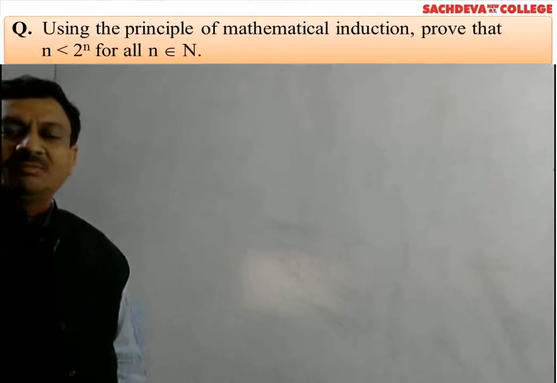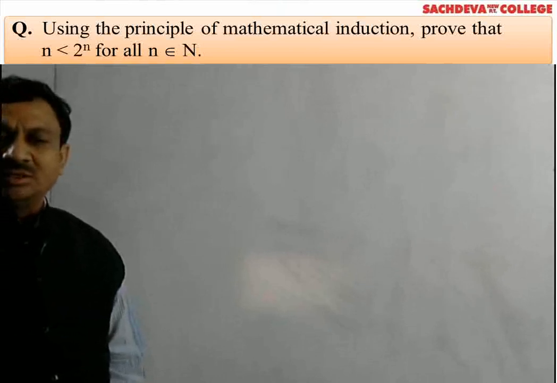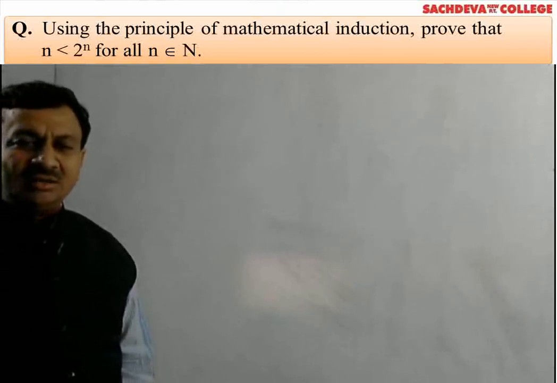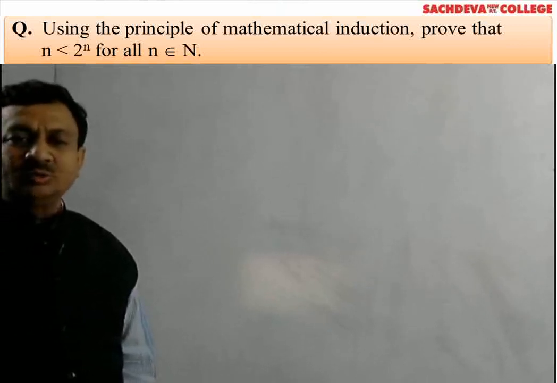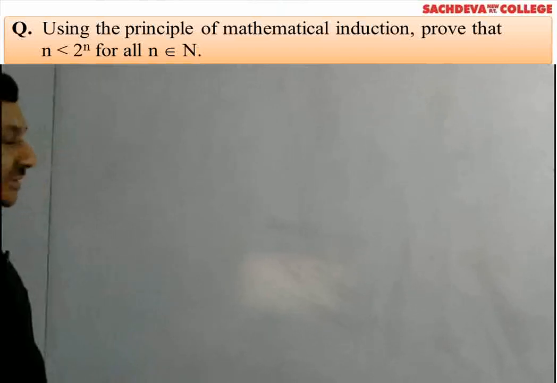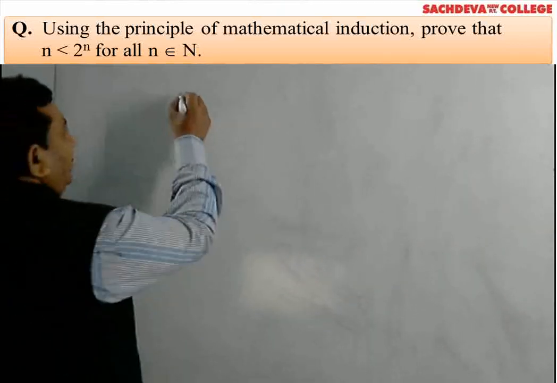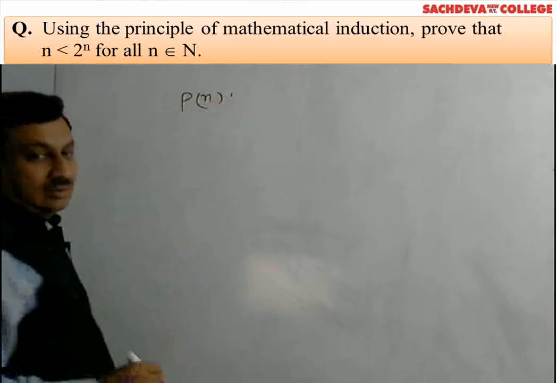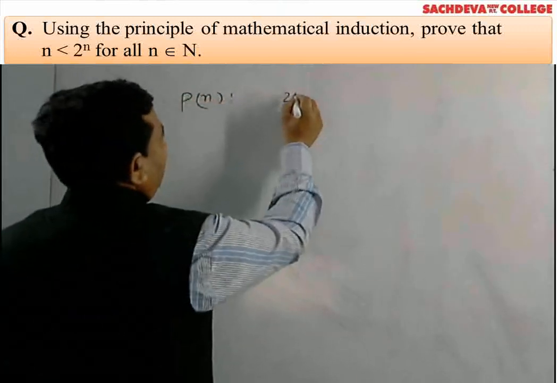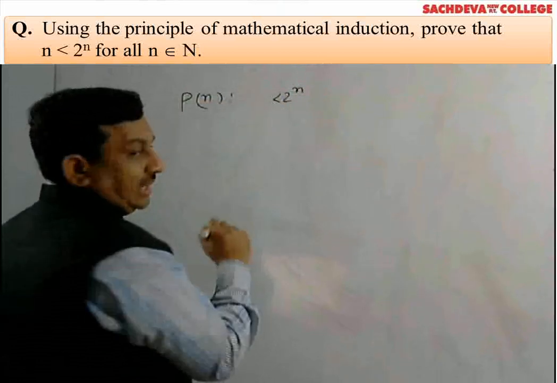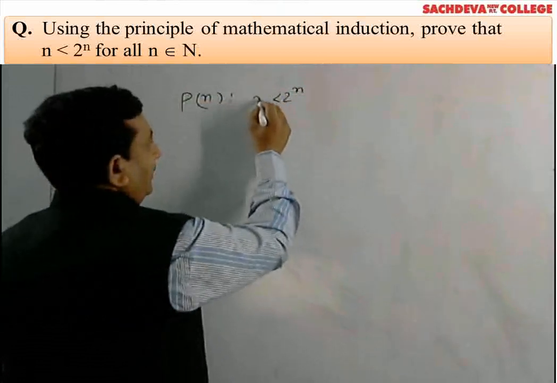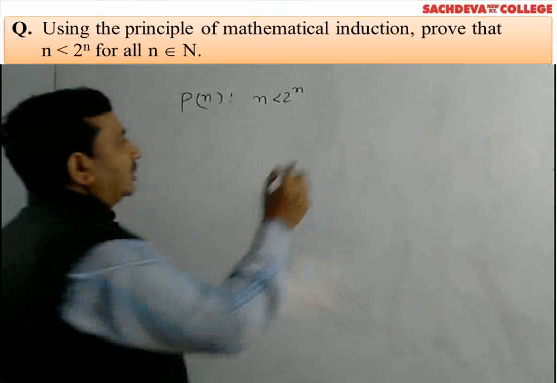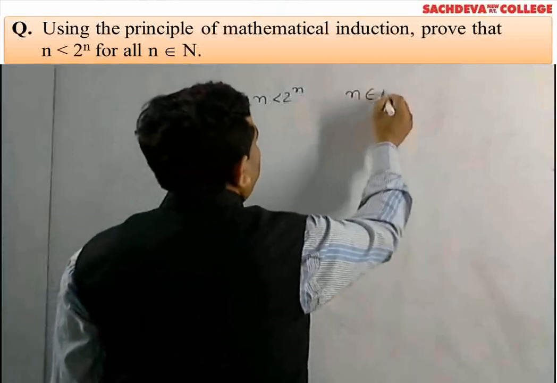Using the principle of mathematical induction, prove that 2 to the power n is greater than n for all n belongs to capital N here. So statement is given here Pn such that 2 to the power n is greater than n for all n belongs to capital N here.